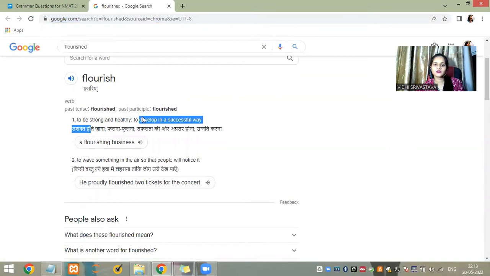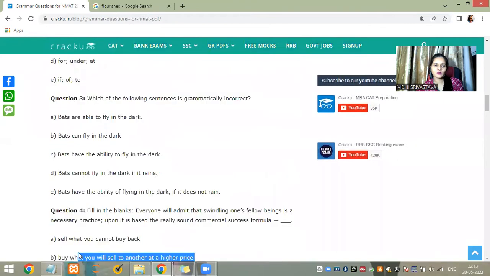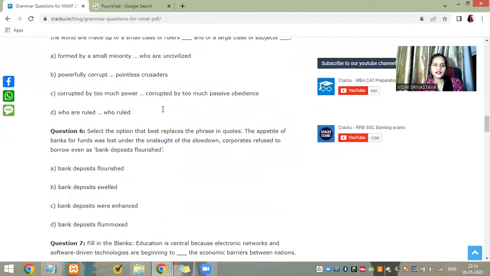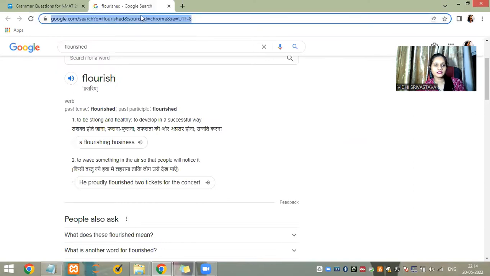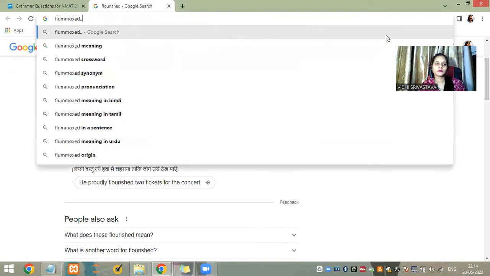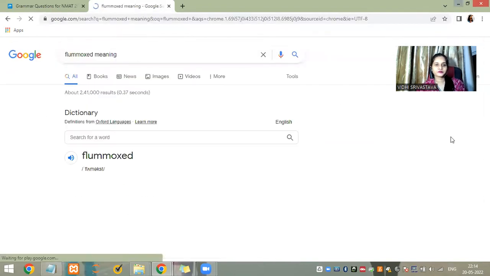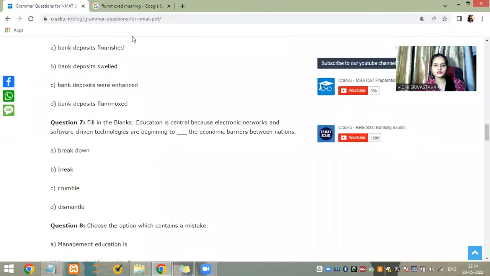To be strong and healthy is also right. I don't think there is any wrong in using that. As I told you, "Slamox" is also not right. "Enhance" is also good. Sometimes I do feel that cracking is getting some nicknames. Okay, so this is completely wrong. This doesn't mean "self", so "phlegm" is completely eliminated. Okay, so "swelled" is okay. If they want to tell you that it's swelled, then it's swelled. But these are not grammatical questions.